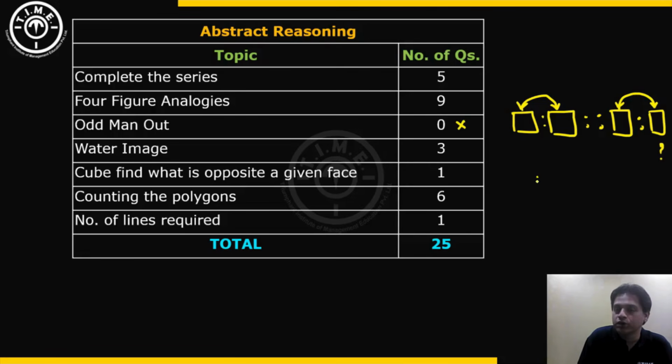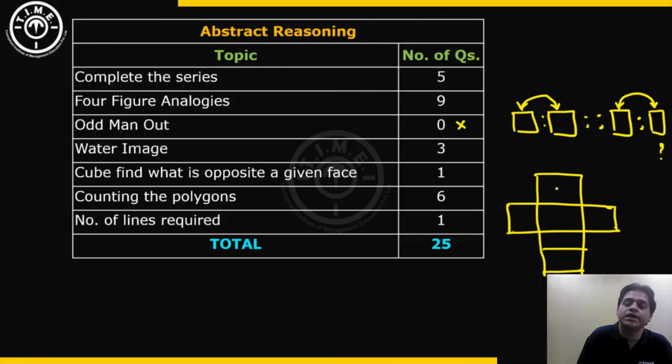So in this format, the 6 faces of the cube were opened up like this. And you have to identify what is opposite a given particular face. So there was a question asked, opposite to that particular face is which face? So there was only one question of that type.